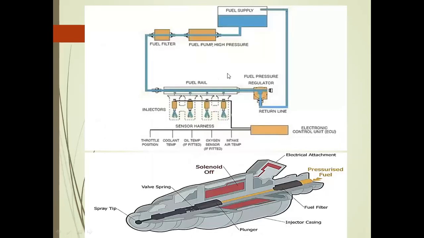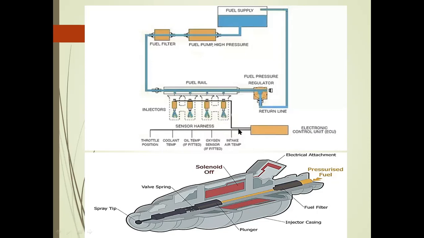From this slide, we can discuss the multi-point fuel injection system. Nowadays we use the multi-point fuel injection system in petrol engines, the multi-cylinder engines. The major unit of the multi-point fuel injection system is the electronic control unit. As I told earlier, the electronic control unit is a microprocessor, microcomputer. Depending upon the company, we can install software on the electronic control unit. And also in this MPFI mode, the sensors play a very important role in this MPFI engine.